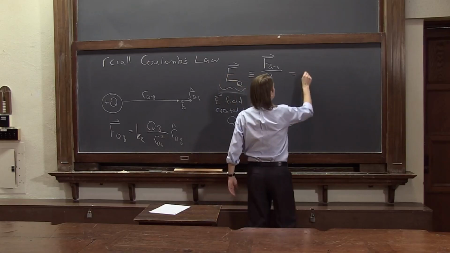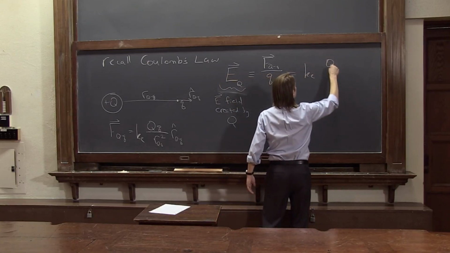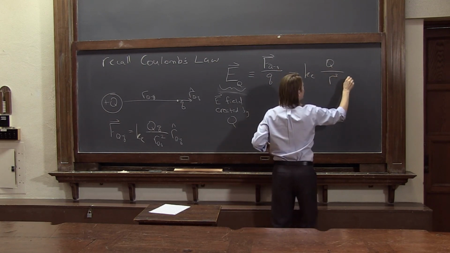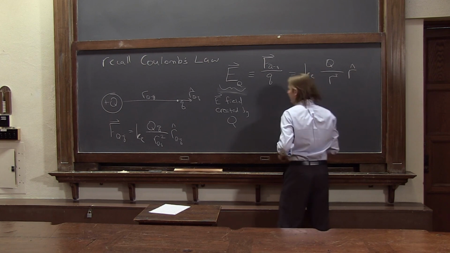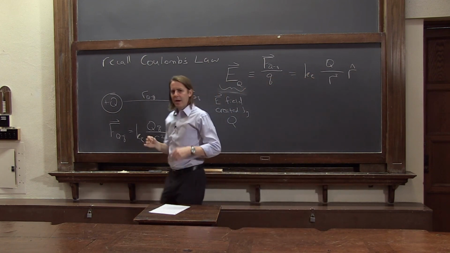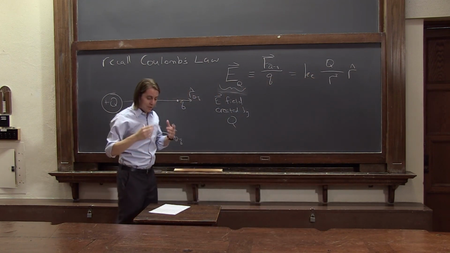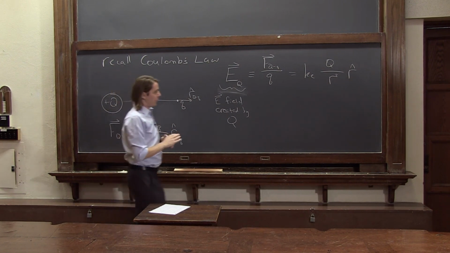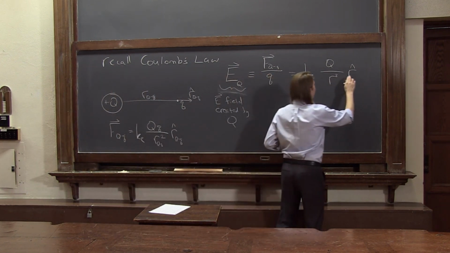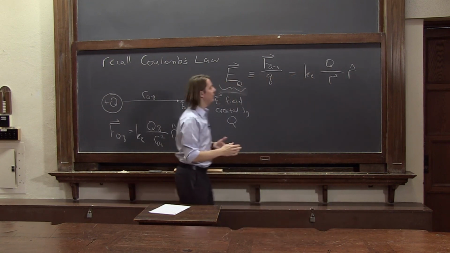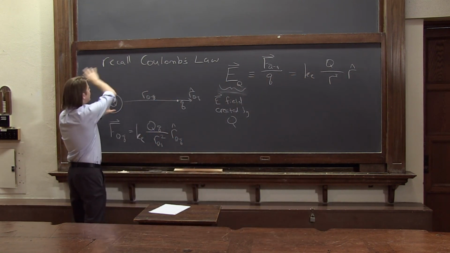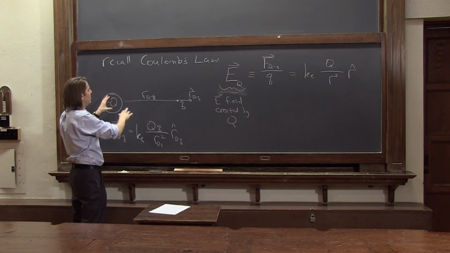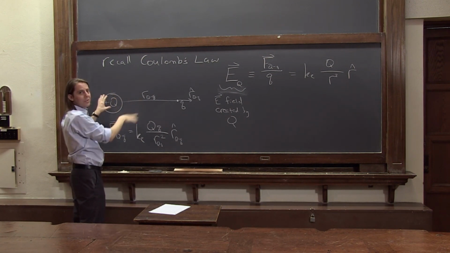It's going to be KE, big Q, and the little q's cancel, over R squared R hat. And again, I've changed the subscripts, and not just for fun. I've changed them because it has a significant meaning. There are now no subscripts on R and R hat, and the reason is we're now talking about any position around big Q. Big Q, basically, if that sits at an origin, we're just looking at a spherical coordinate system.